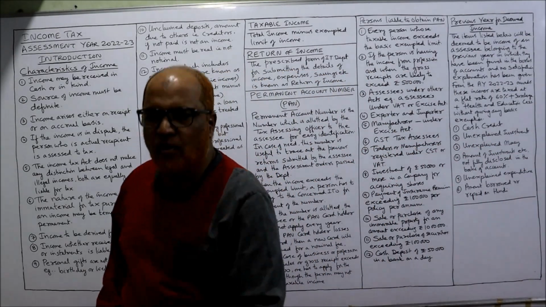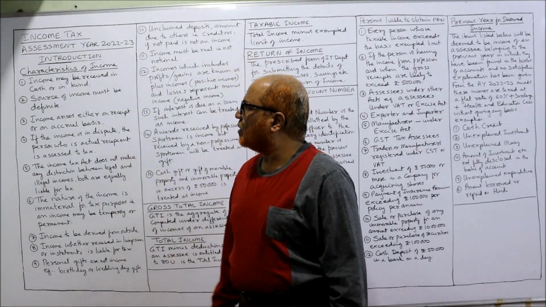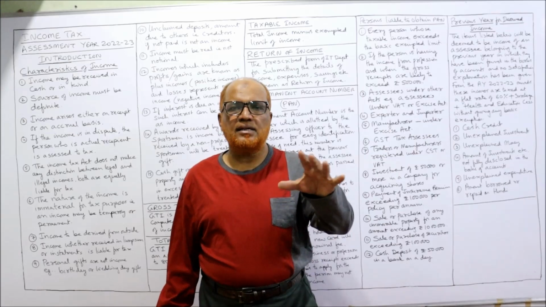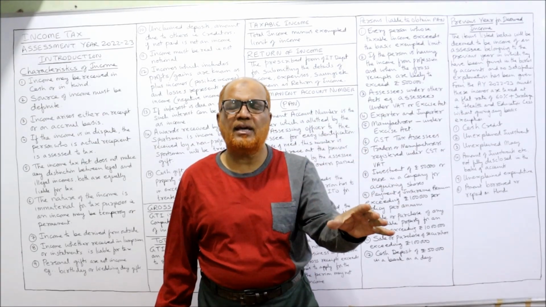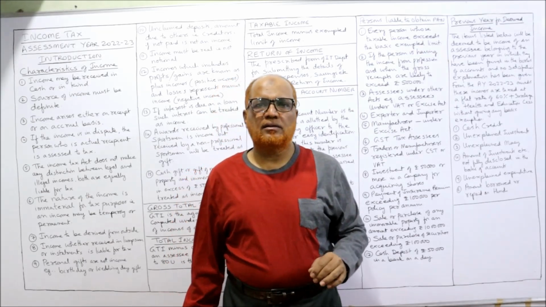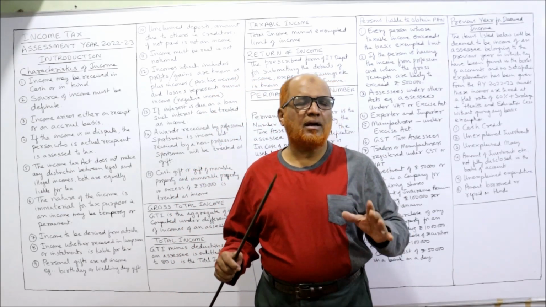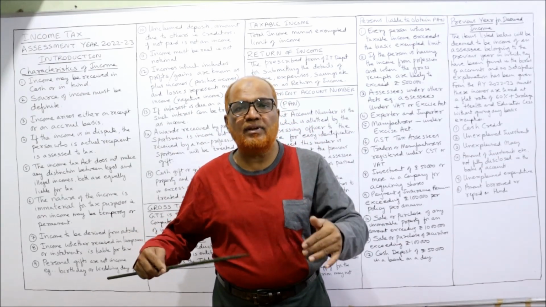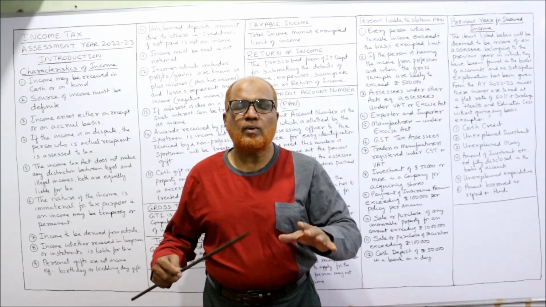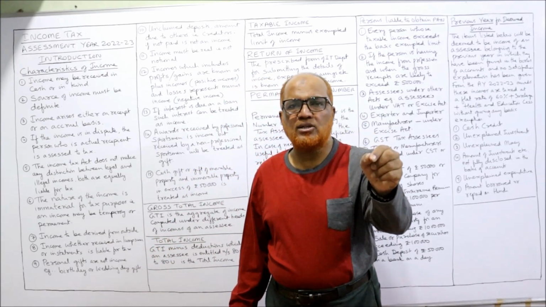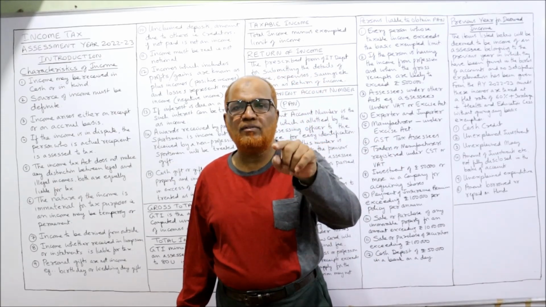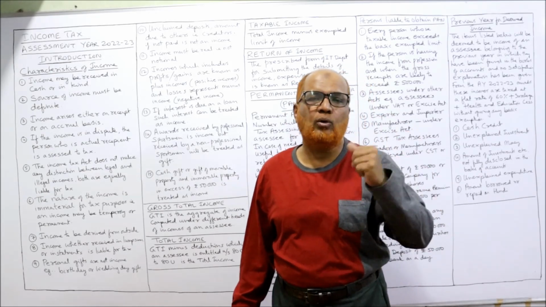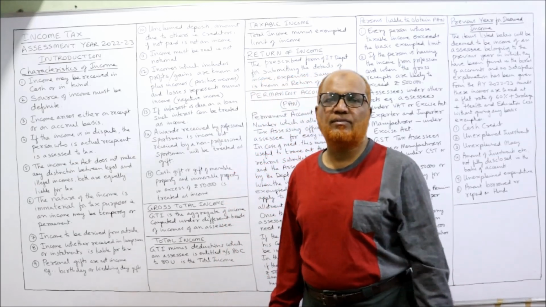Now, characteristics of income. Income may be received either in cash or in kind. Income Tax Act says income tax is applied on income whether you receive the income in cash or in kind. If the Income Tax Act says that only income received in cash will be taxable, then people will go for receiving the income in kind. That's why Income Tax Act says whether you receive the income in cash or in kind, both are taxable. If you receive in kind, then Income Tax Act has given the provisions how to calculate the value of that income which is received in kind.